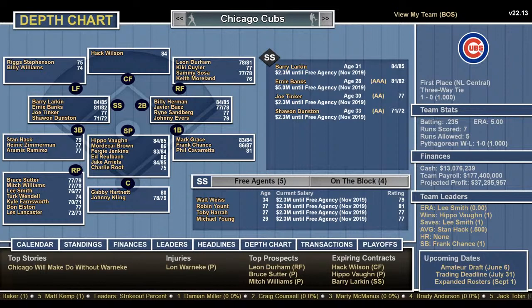I forgot to tell you, they can make trades. I'm not making any trades with my players. There's no way to shut that out. History. See if we can. Oh, news. Transactions.